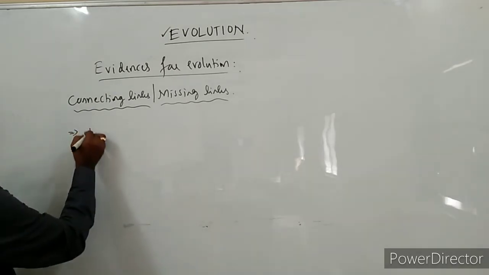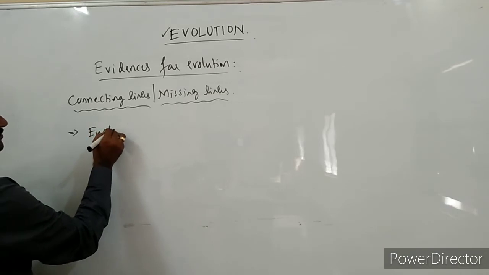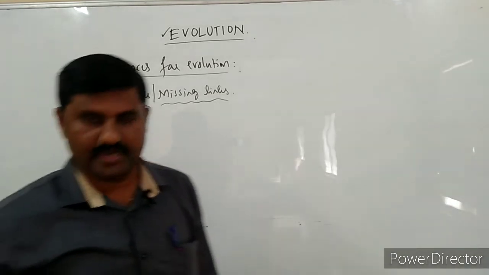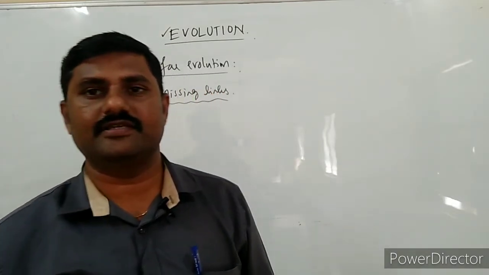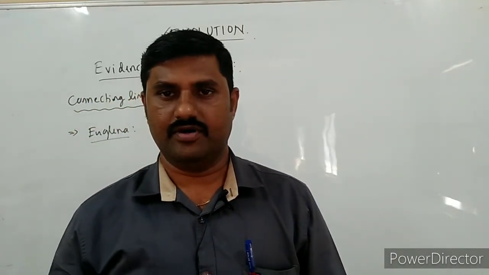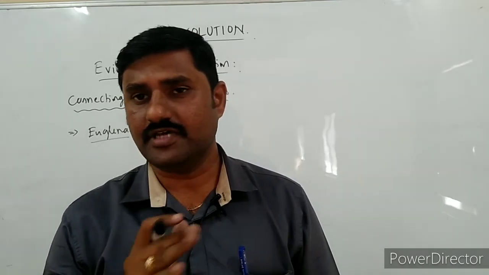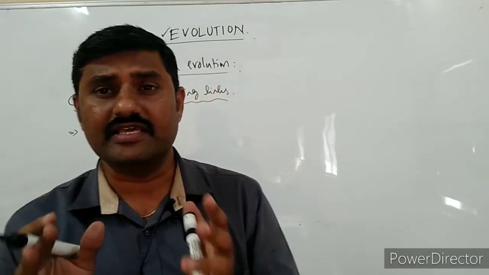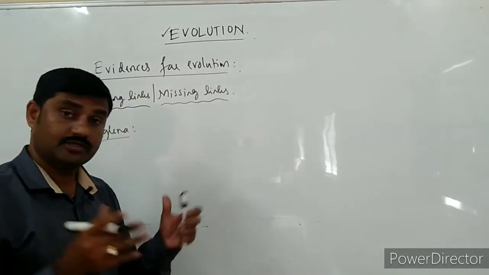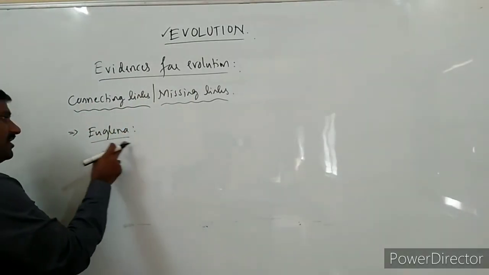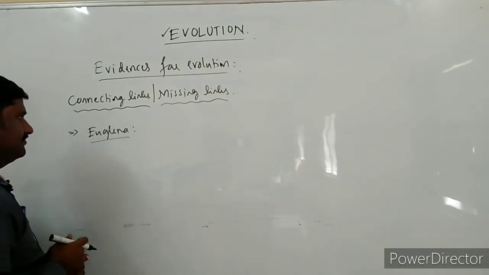The first one is Euglena. Connecting links are nothing but organisms which are a linkage between two groups of organisms. Euglena is one such kind of animal.